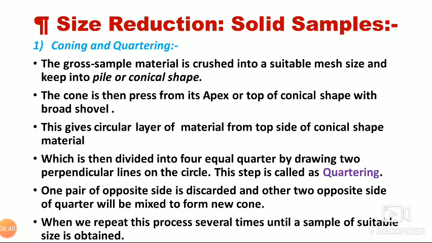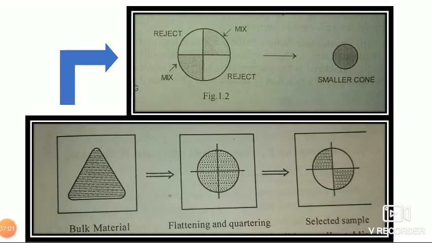Now one pair of opposite sides is discarded and the other two opposite quarters are mixed to form a new cone. We repeat this process several times until a sample of suitable size is obtained. Then we will see the figure again.